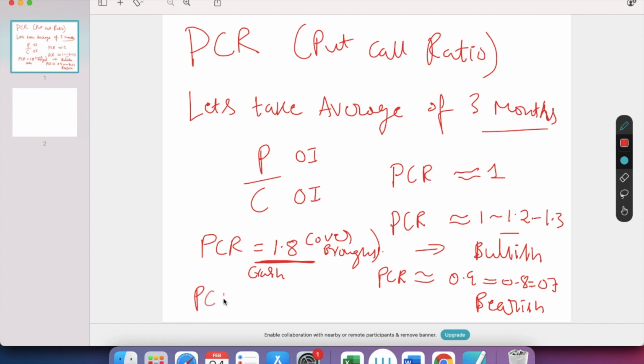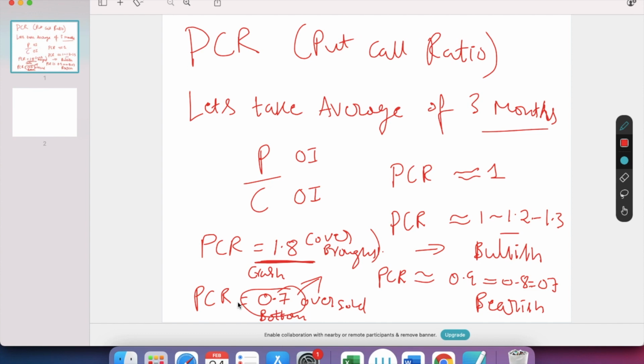If PCR is below 1, it's bearish, the market is in a bearish trend. If PCR is almost equal to 0.7 or 0.6, people call it oversold levels. The market has bottomed out. If the market has bottomed out and PCR is around 0.7, we may expect a bounce back, a pullback rally. We can expect the market to go up. If PCR is very low, it means the market has bottomed out.